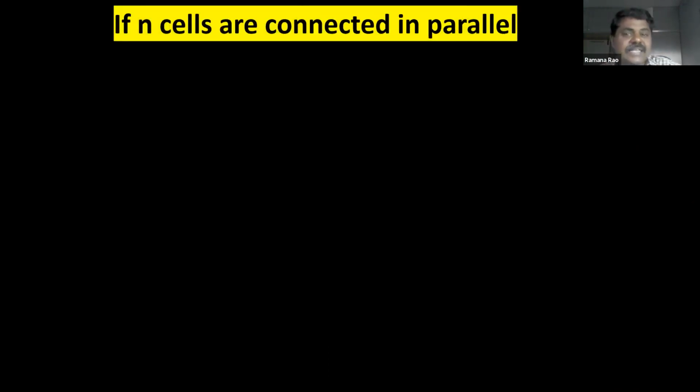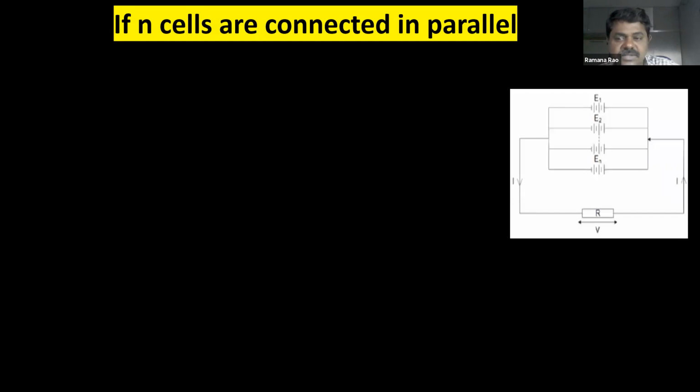Now what happens if n cells are connected in parallel, similar to the case of series? So these are the cells which are connected in parallel. As you know, in parallel combination, the potential difference, that is EMF, is constant. It doesn't matter how many cells there are, the EMF will be equal to the individual EMF. This is important: in series, EMF is added; in parallel, EMF will be the same, irrespective of the number of cells. So R equivalent will be R by N.